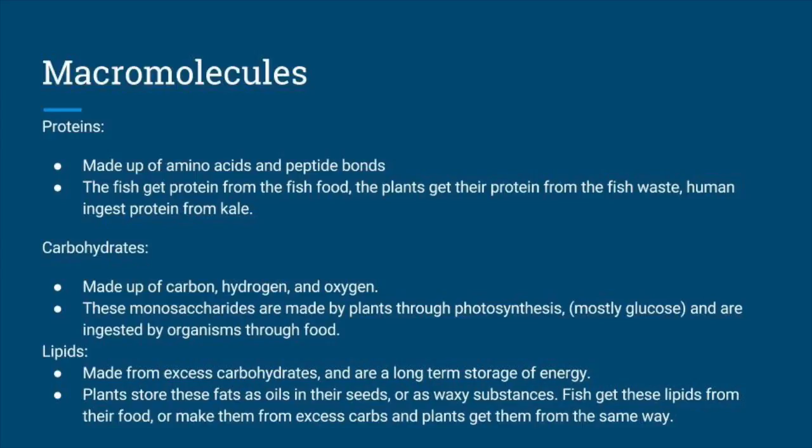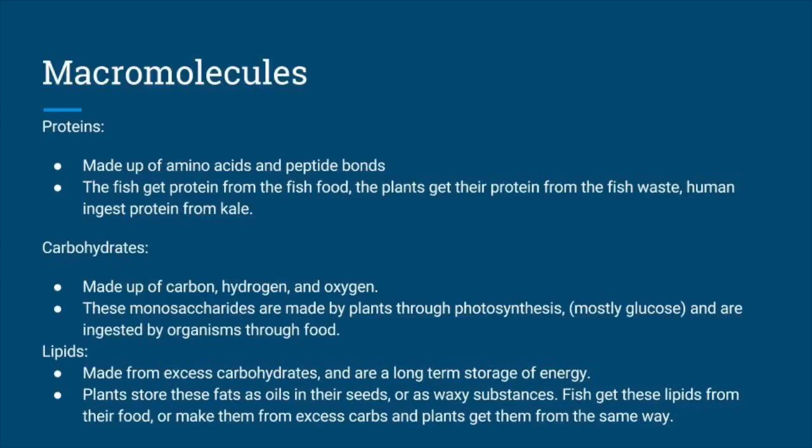There are three major macromolecules: proteins, carbohydrates, and lipids. Proteins are made up of amino acids held together by peptide bonds and are strung together by ribonucleic acids. When proteins are ingested, they are then digested and broken down by the enzyme pepsin so the body can make its own proteins out of the amino acids. Fish get their protein from the fish food, and the plants get their protein from fish waste, which includes ammonia.